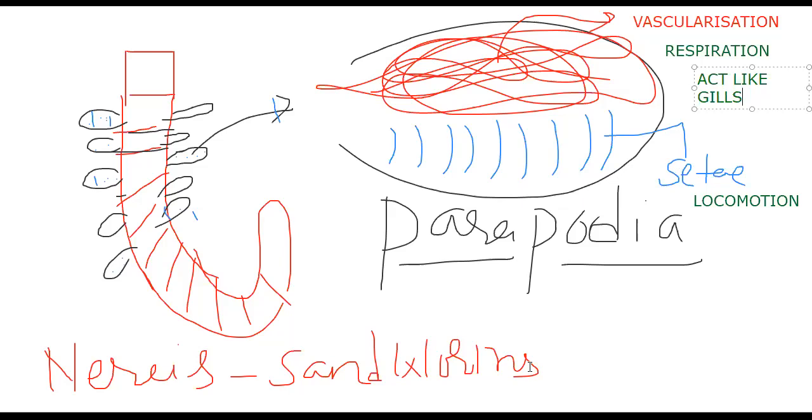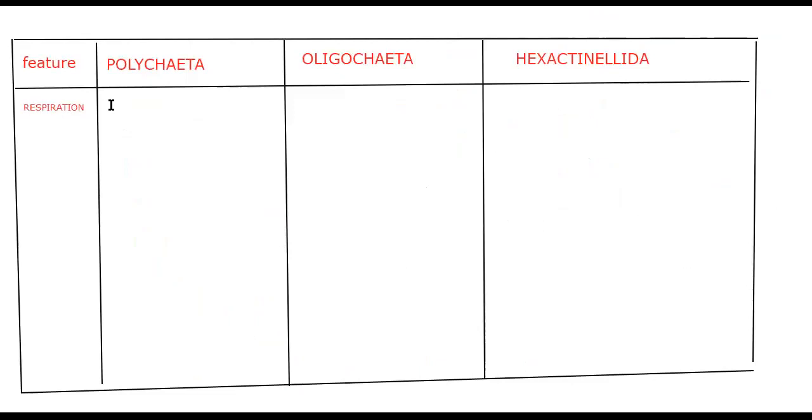By having setae, they are for locomotion; by vascularization, they serve respiration.